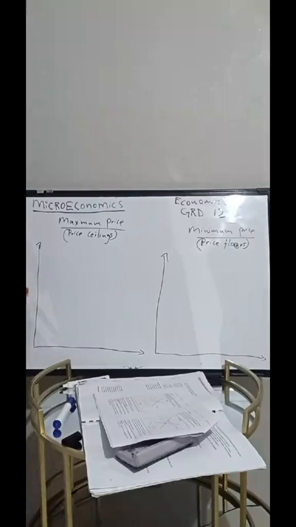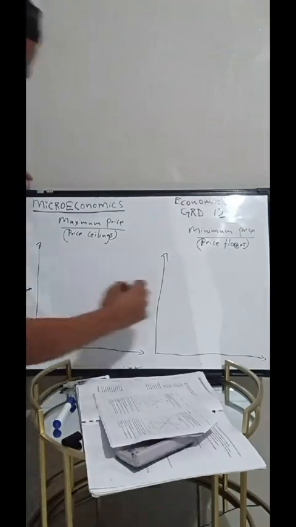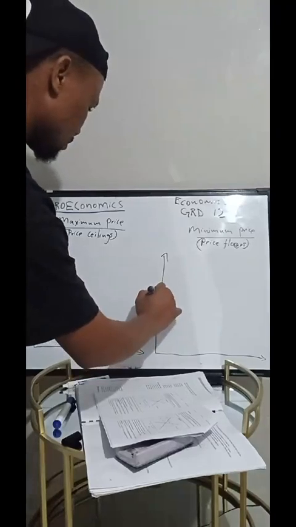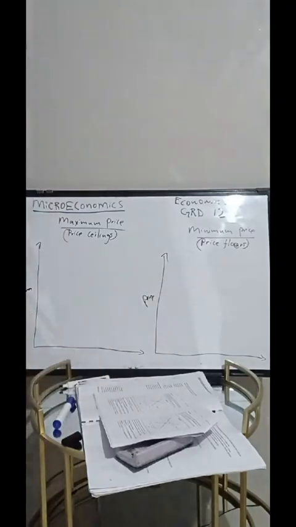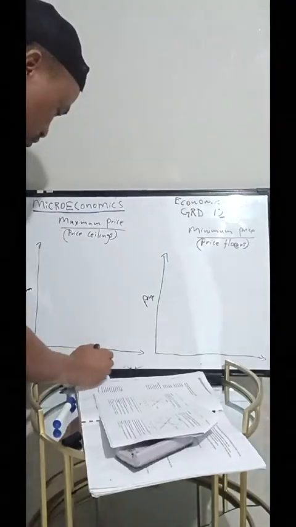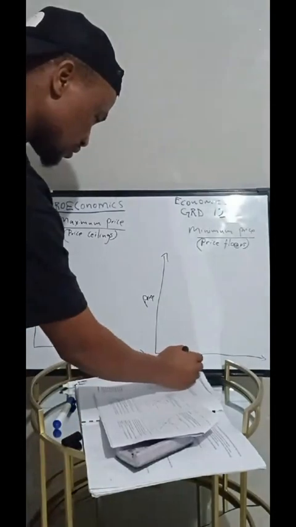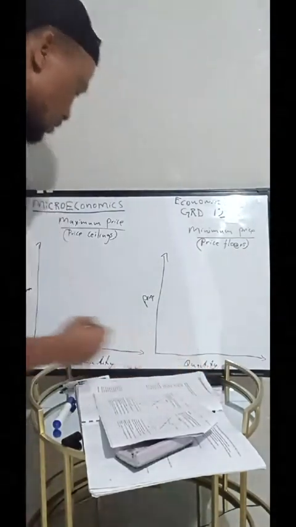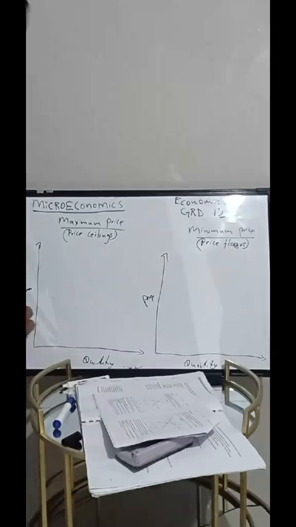So now, obviously, on our vertical side, that's where we measure the price, right? We have the price this side. And then this side, we have the quantity, which is the number of goods or the number of items. We have the quantity, right? So now, this is our graph before the government implemented this policy, which is the maximum price.